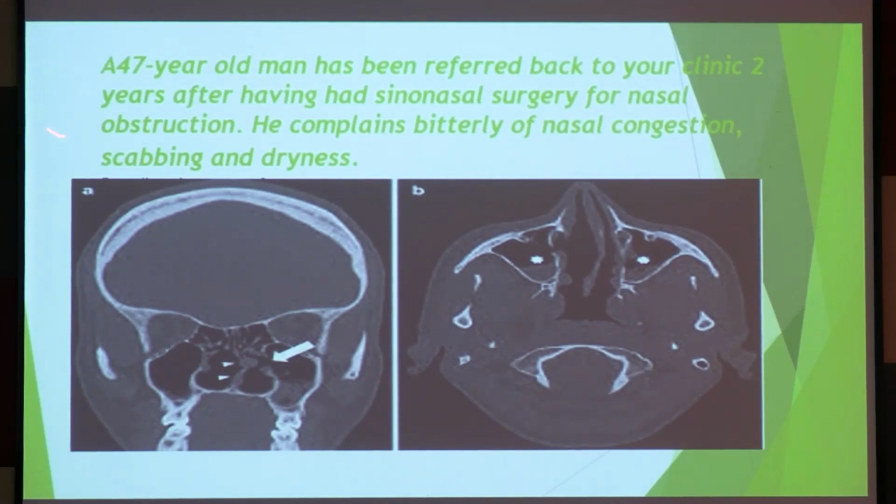This is a question again: a 47-year-old man referred back to your clinic 2 years after having had a sinonasal surgery. A famous surgeon did this surgery, okay? And he complains bitterly of nasal congestion, scabbing and dryness. I told you he removed everything. The turbinates are removed, right?